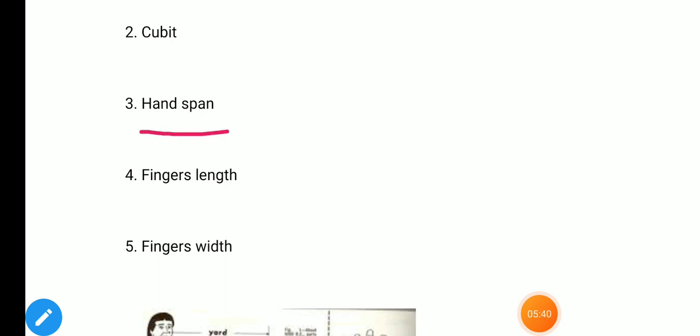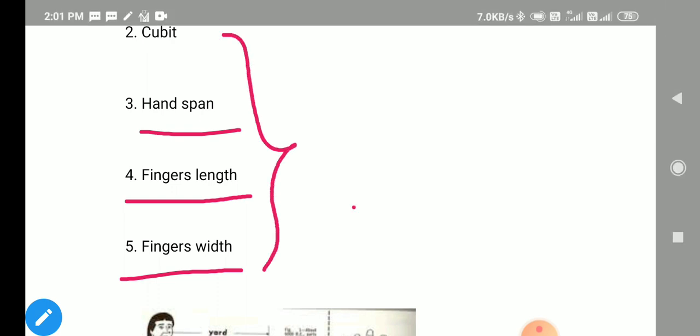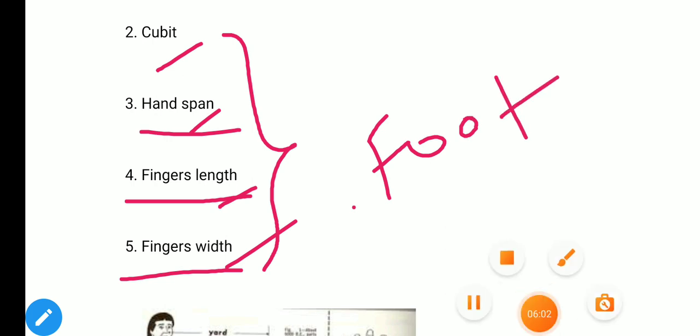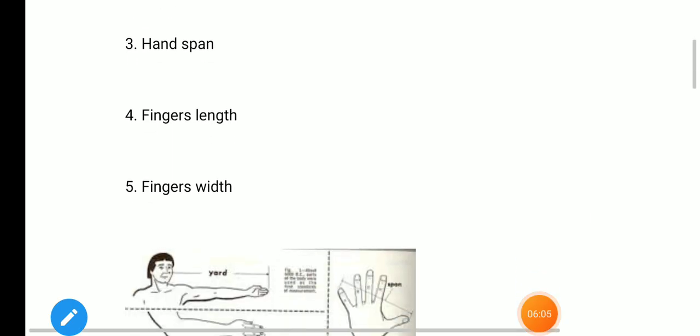Now after hand span, you should draw fingers length, fingers width. So you should know the difference of all these and how they will be. So you should draw for cubit, hand span, fingers length, fingers width, and foot also. You can add foot. Okay, now I will show you how they will be.